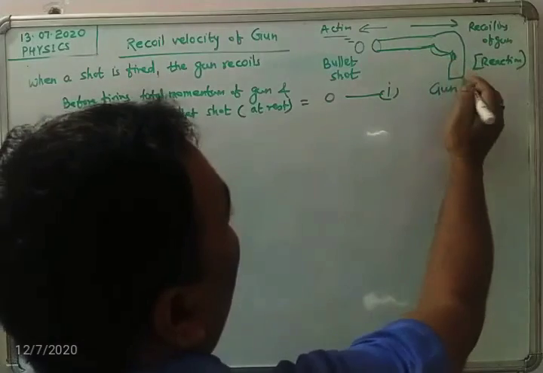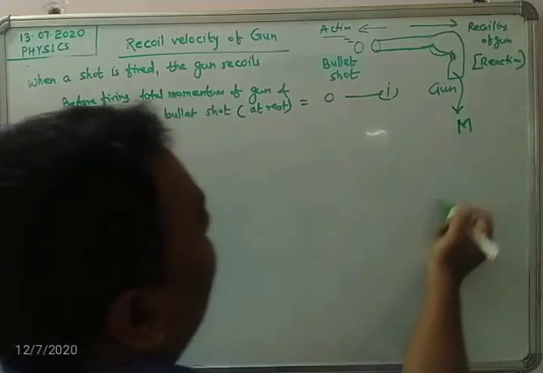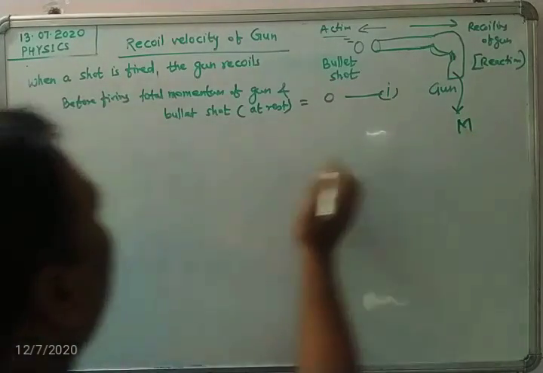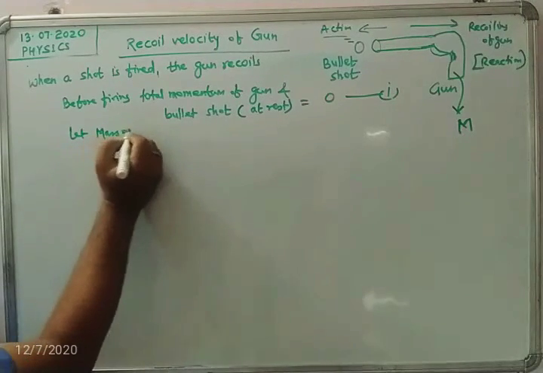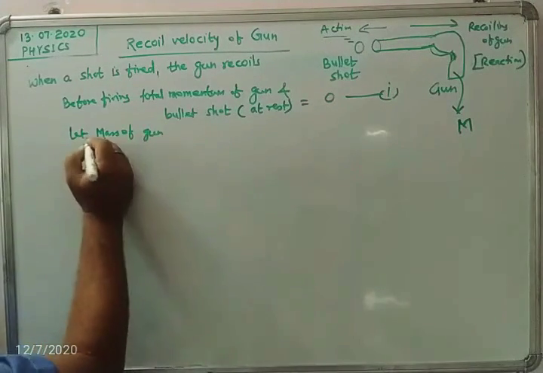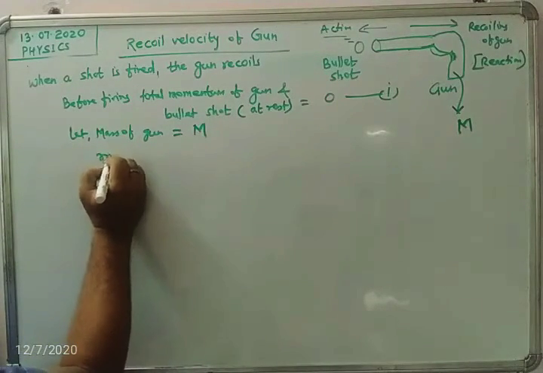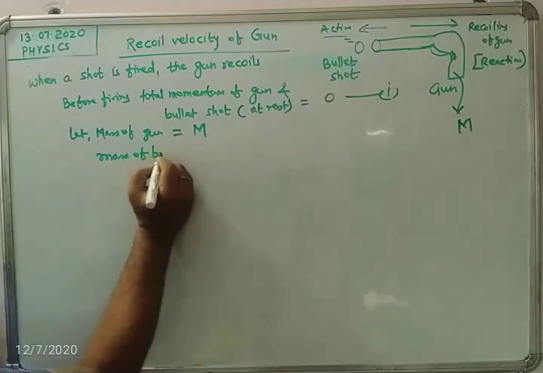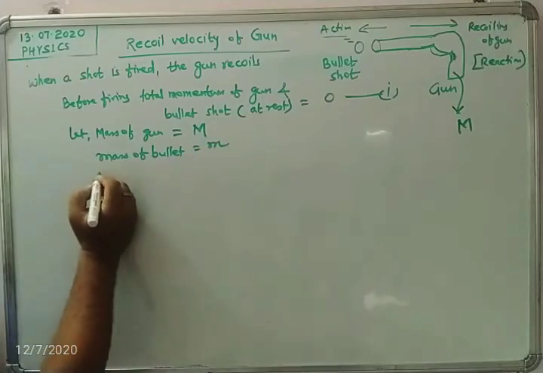So let us consider the mass of the gun as capital M. Let the mass of the gun be capital M, and the mass of the bullet be small m.